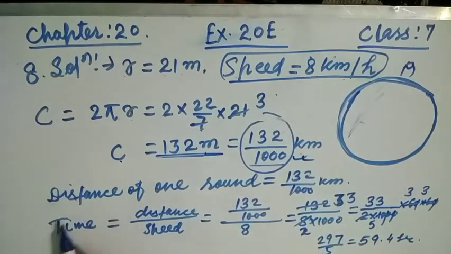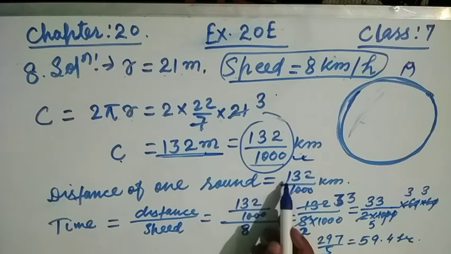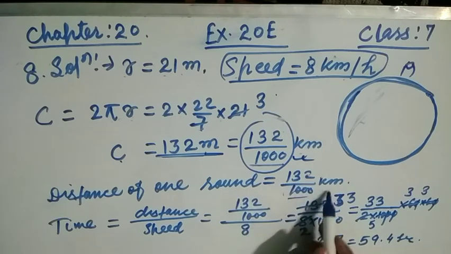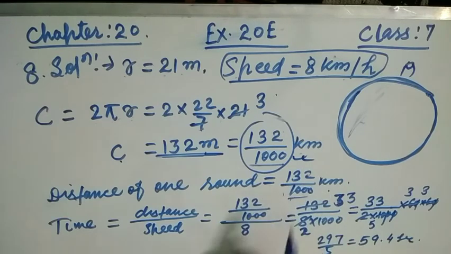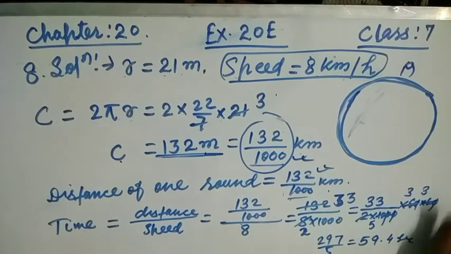Now, hence we wrote here the distance of one round by this person is 132 divided by 1000 kilometer. This is the distance traveled by the man. Now we know, friends, the time is equal to distance divided by speed. This is the formula. So the distance is calculated over here, 132 divided by 1000. Now, friends, see how to calculate this.